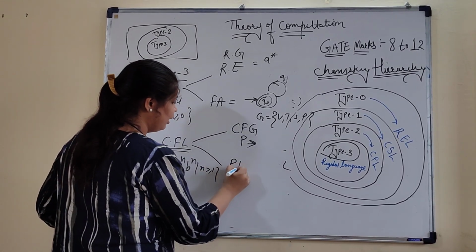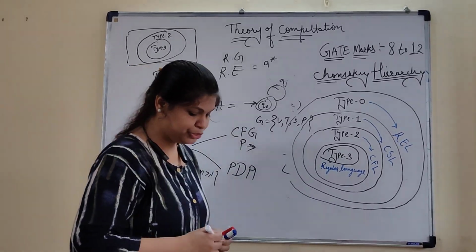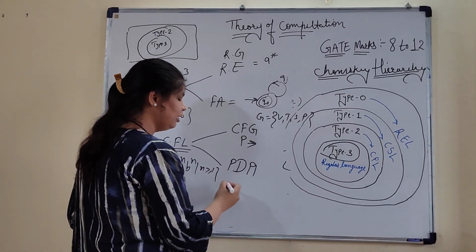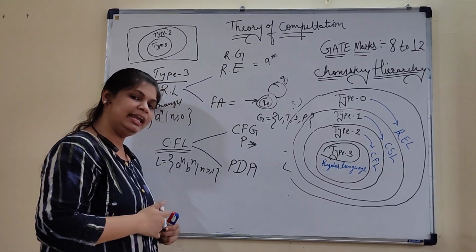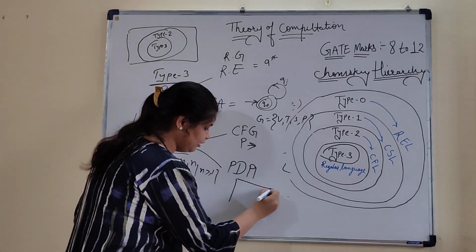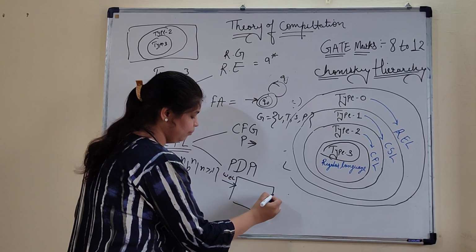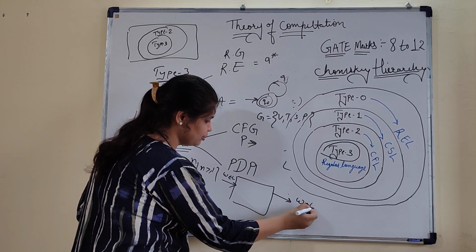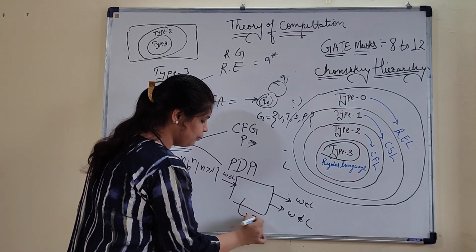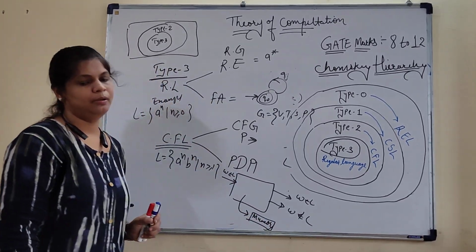Apart from this, we have the acceptor model also, that is PDA, pushdown automata. What are the changes in this? This is nothing but memory-based finite automata. Memory-based finite automata, that means what? In this box, we are still just giving any particular W and checking whether this W belongs to L or does not belong to L, with the memory concept. This is nothing but the PDA.